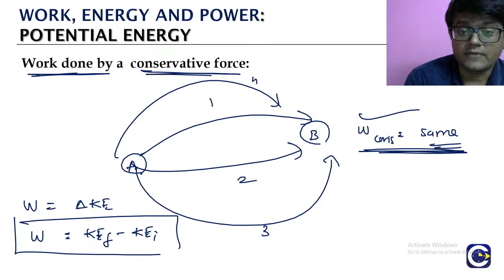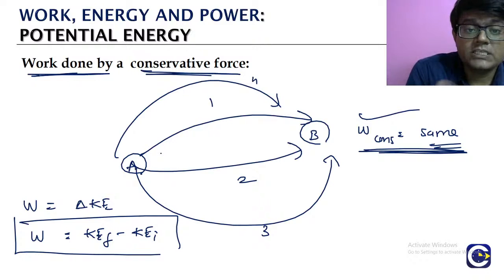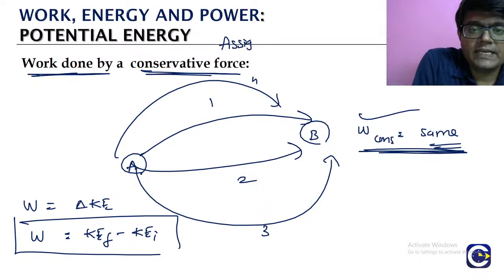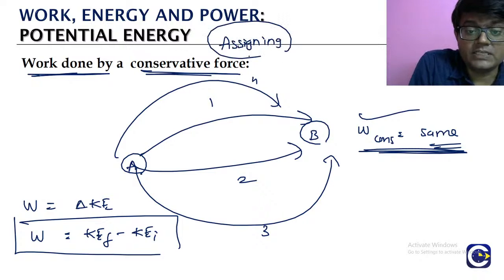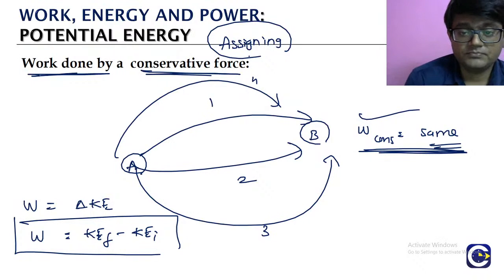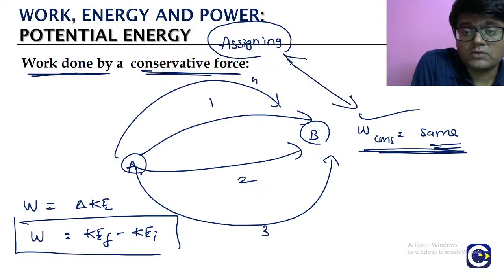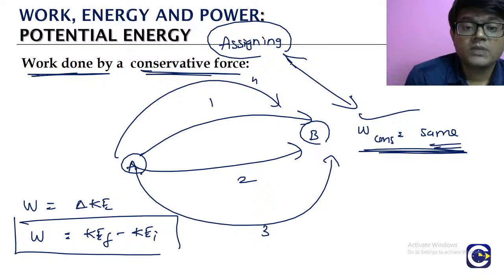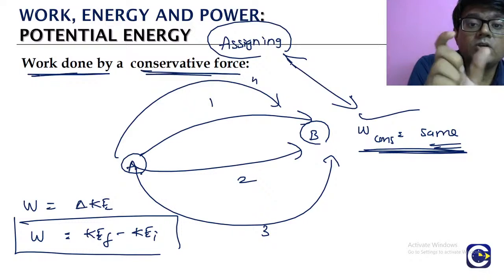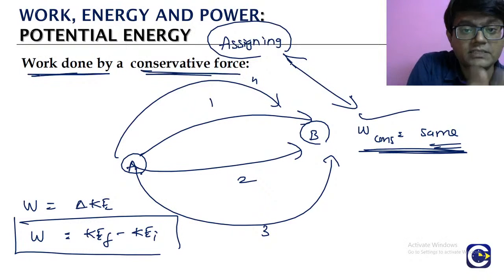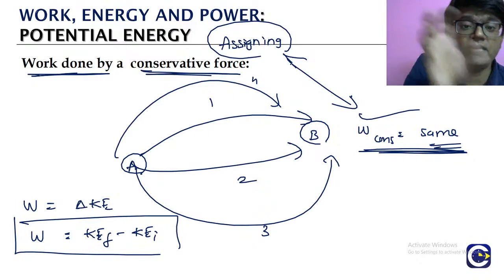Why? Look at this carefully. If you are assigning one more energy for the particle, this is not a real energy, this is the assigned energy. If you are assigning an energy which depends upon the state or the position, since the work done by the conservative force also depends on the initial state and the final state, then in the work energy theorem we can adjust the work done by the conservative forces by using a new energy term that we assign for the particle. This is not a real energy that the particle is having. This is the assigned value of the energy.